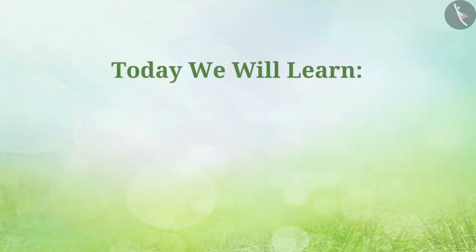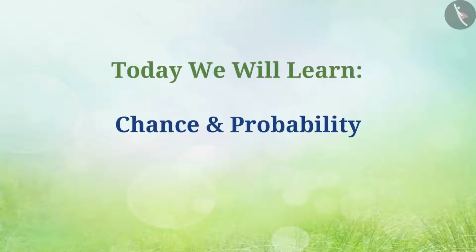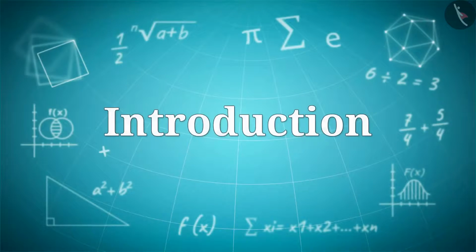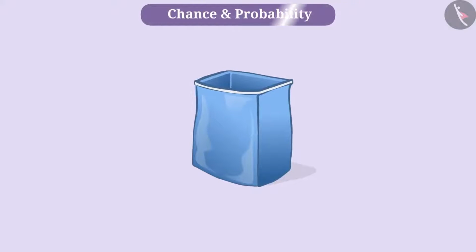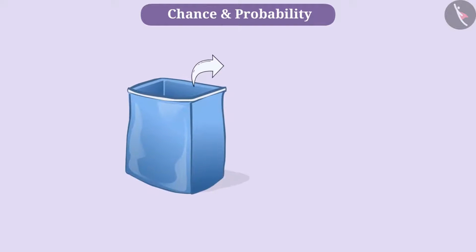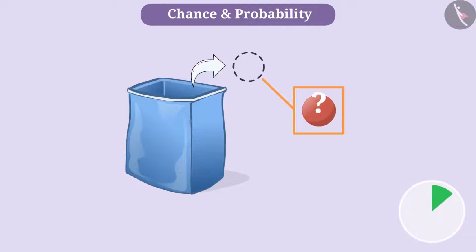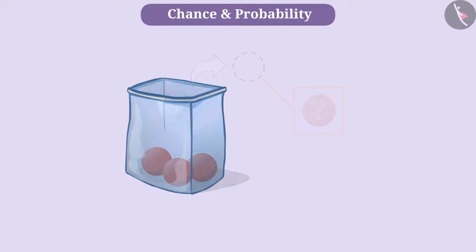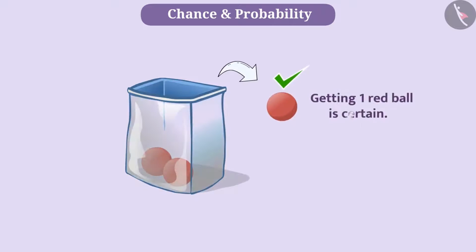Today we will learn about chance and probability. Let us understand these concepts by considering some situations. Here is a bag in which there are 3 red balls. If we take out one ball without seeing in it, will it be a red ball? Think. Absolutely right. Here, without seeing these 3 red balls, getting one red ball is certain.